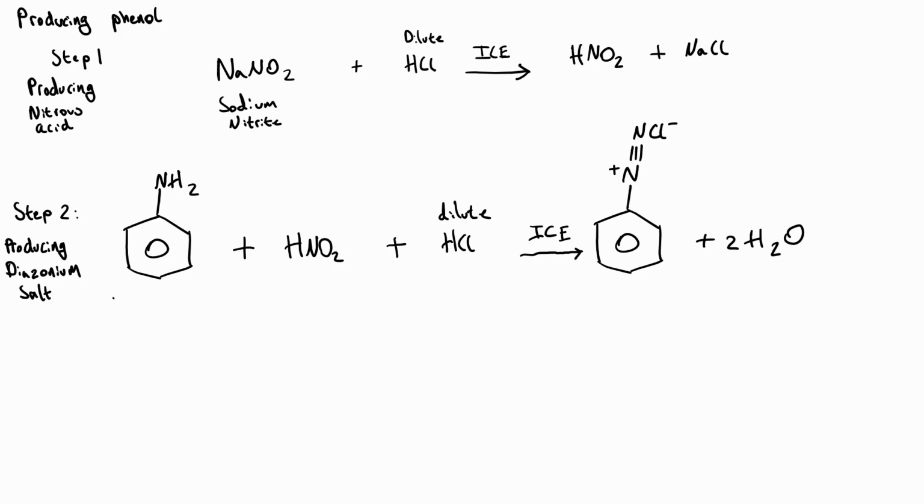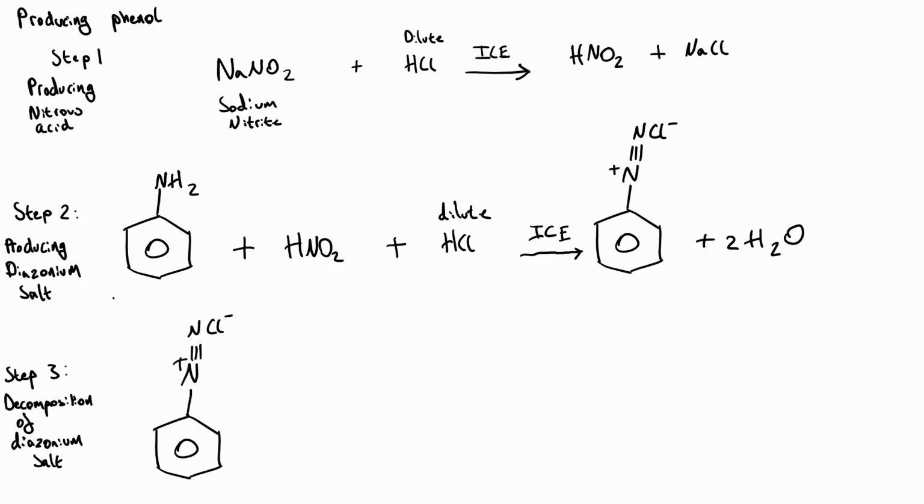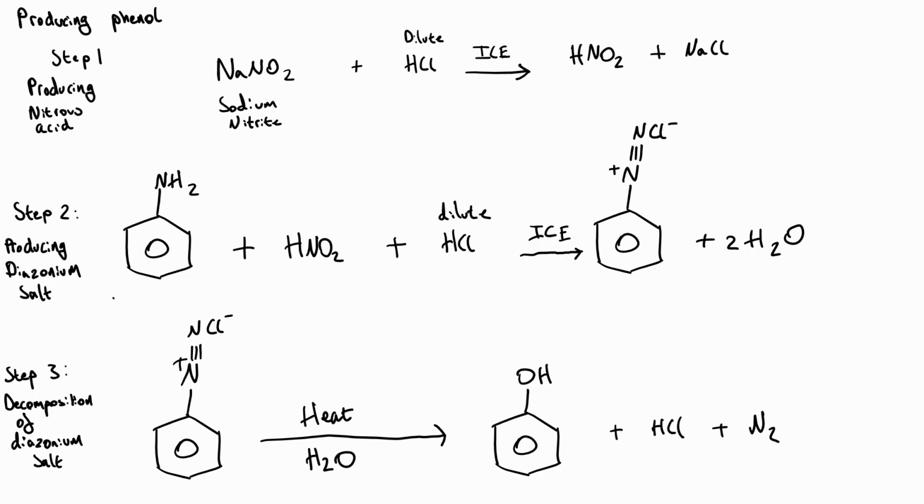Now, benzene diazonium chloride, and all diazonium salts to be frank, are incredibly unstable and will readily decompose with temperatures over 10 degrees. So in our next step, we use that to our advantage. And we will heat the diazonium salt in the presence of water to then decompose that salt to form phenol, hydrogen chloride, and nitrogen.